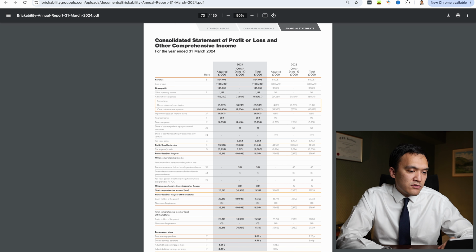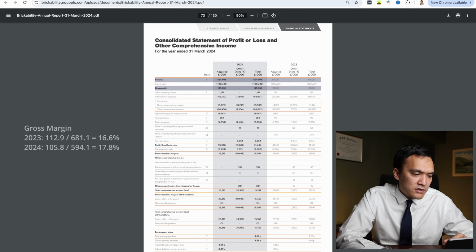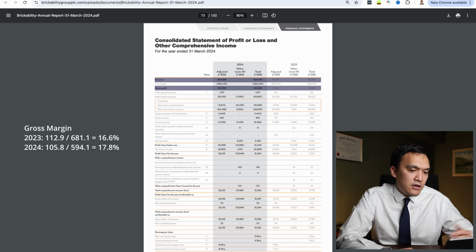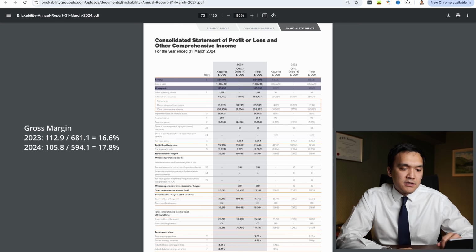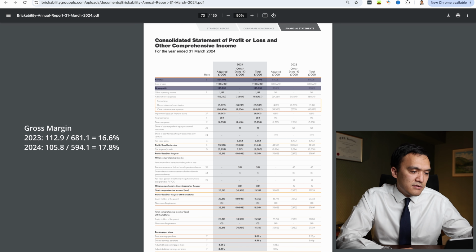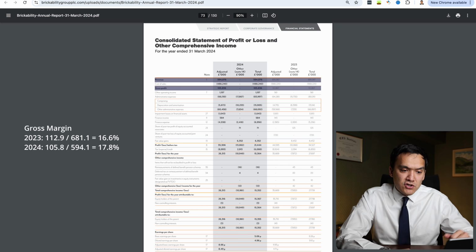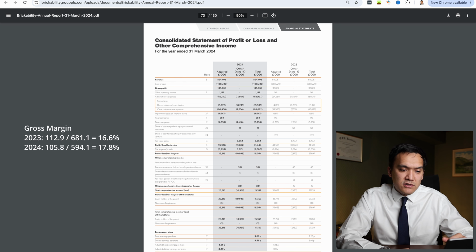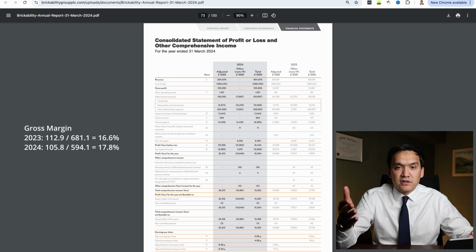So for 2023, we divide 112.9 million by 681 million, which equates to a 16.6% gross margin. And in 2024, 106 million divided by 594 million, we get a gross margin of 17.8%. So our gross margin has increased from 16.6 to 17.8%, which is a good sign, especially given the tough construction market in the UK.